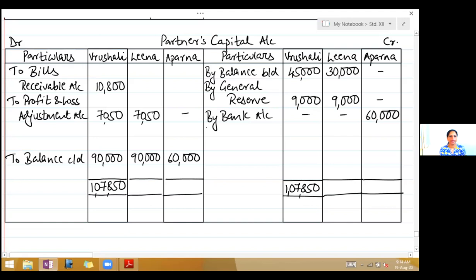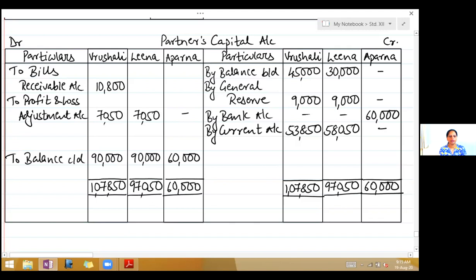So write by current account. Add up the two, subtract. So you will get 53,850. Next partner, again debit side greater. So write 97,050. Write on the credit side, 97,050. Again, credit side is less. So balancing figure here going to current account, 58,050. And the third partner, Aparna, both the sides are equal. So just write the total, 60,000, and put a dash there for current account.